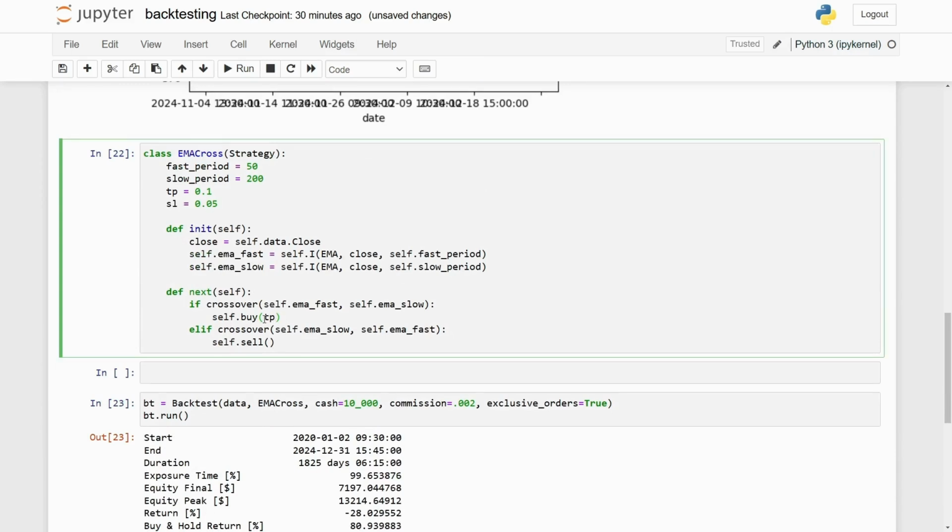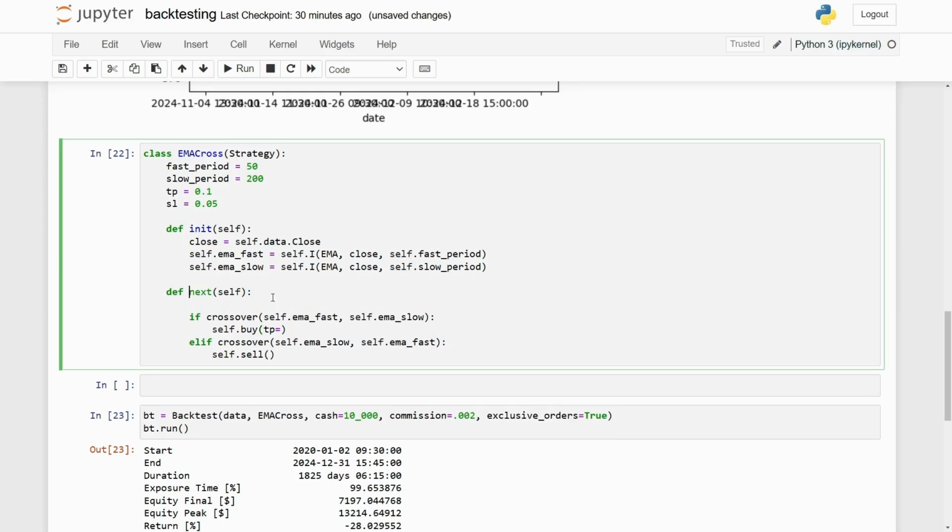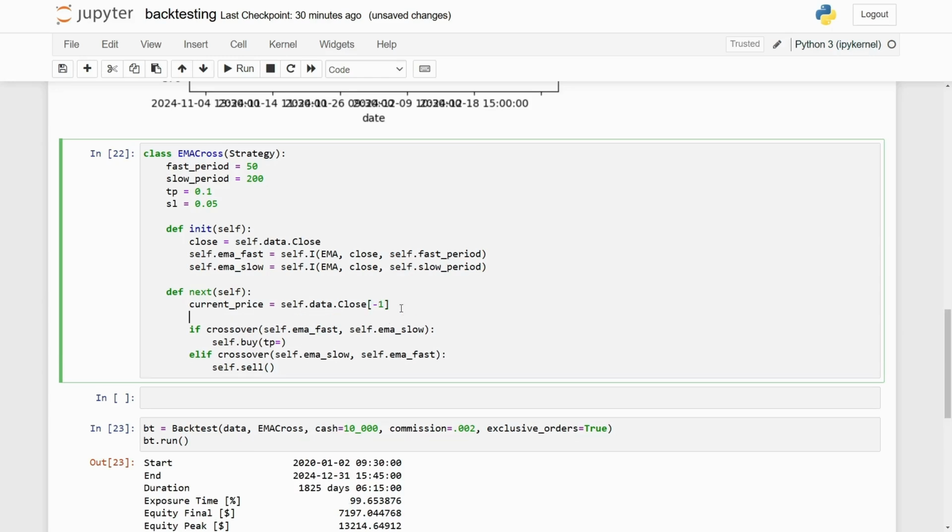What I can do now is define my take profit and stop loss. If I'm buying the index, then obviously we want to take profit. The take profit has to be above the current price. So I'm going to say take profit equals. Now we haven't defined our current price, so I'm just going to do that now. Our current price is going to be self.data.close, and it's going to be the last value in that series, so I'm just going to index that with -1. So we can say our current price multiplied by 1.1.